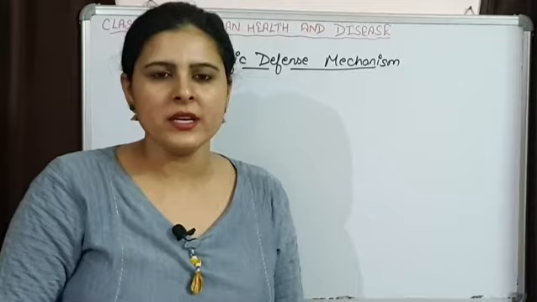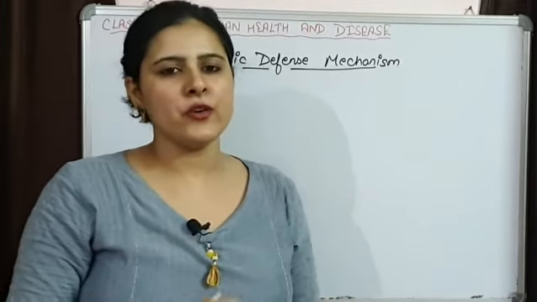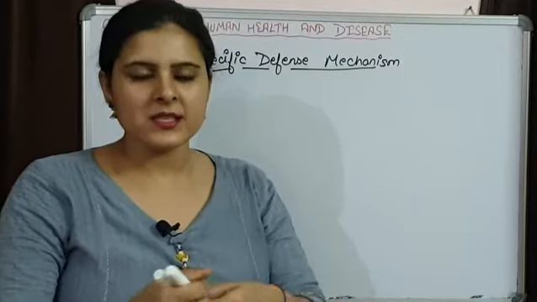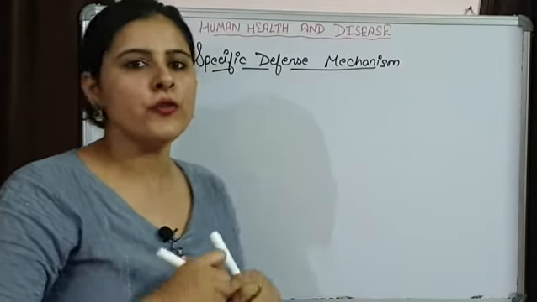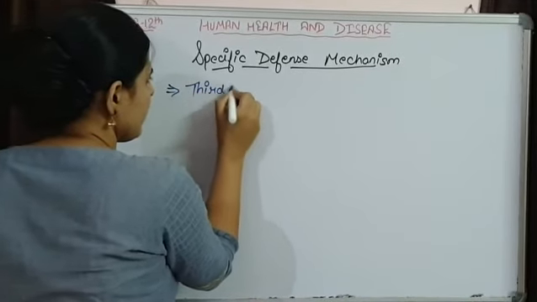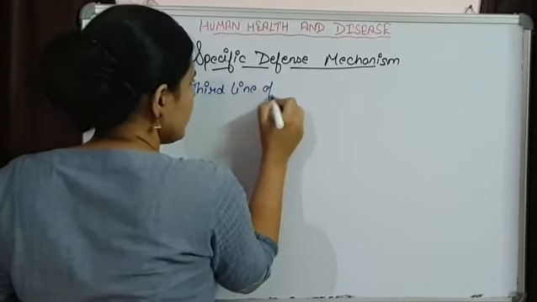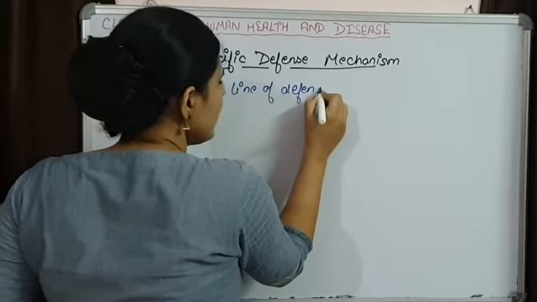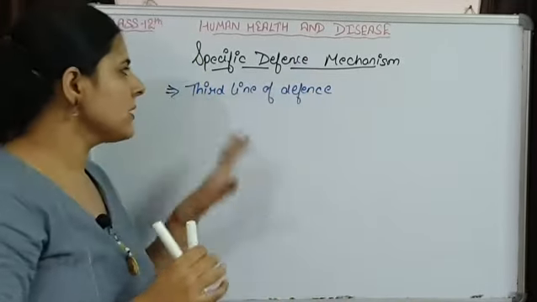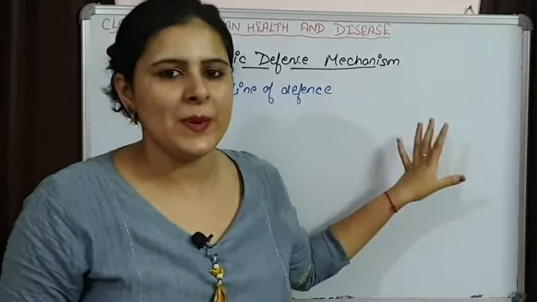So these are our second line of defense. This specific defense mechanism makes our third line of defense. So our first and second lines of defense were non-specific, while our third line of defense is specific.